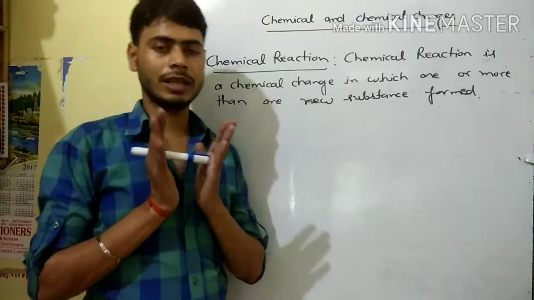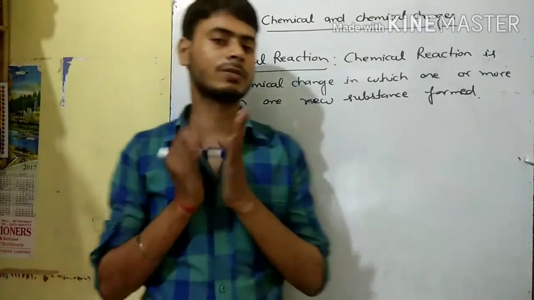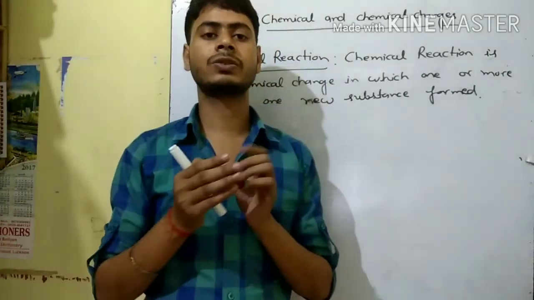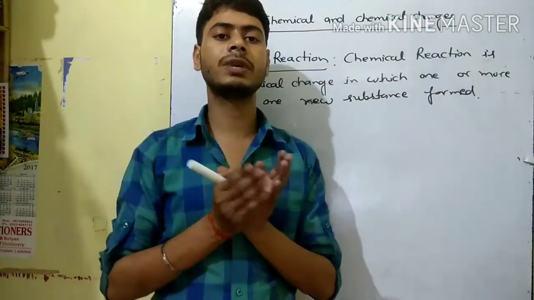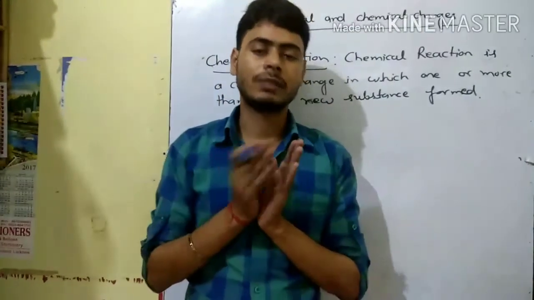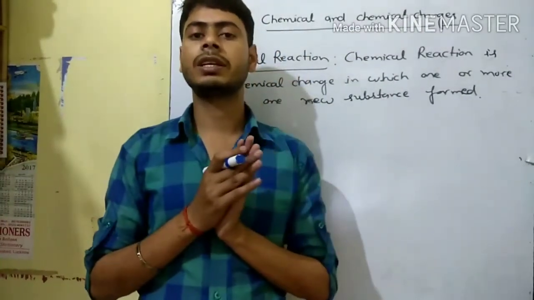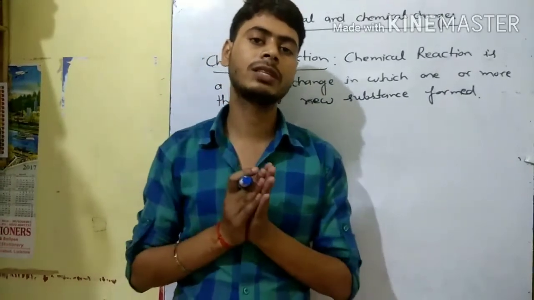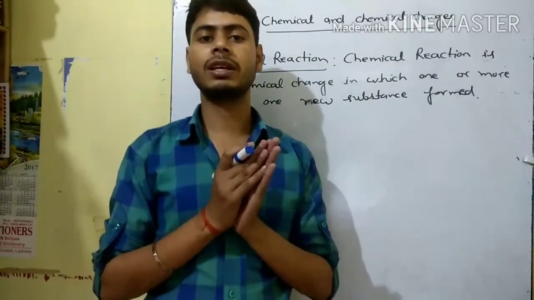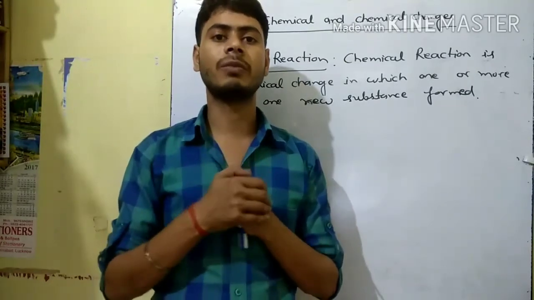The next question arises: some substances participate in the chemical reaction. What is the name of the substances that participate in the chemical reaction? And after that, new substances are formed.